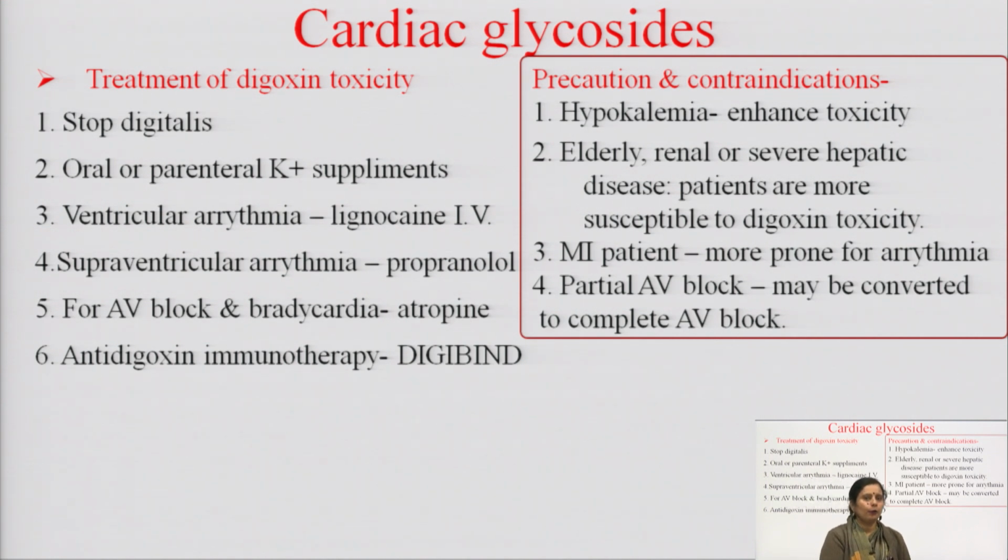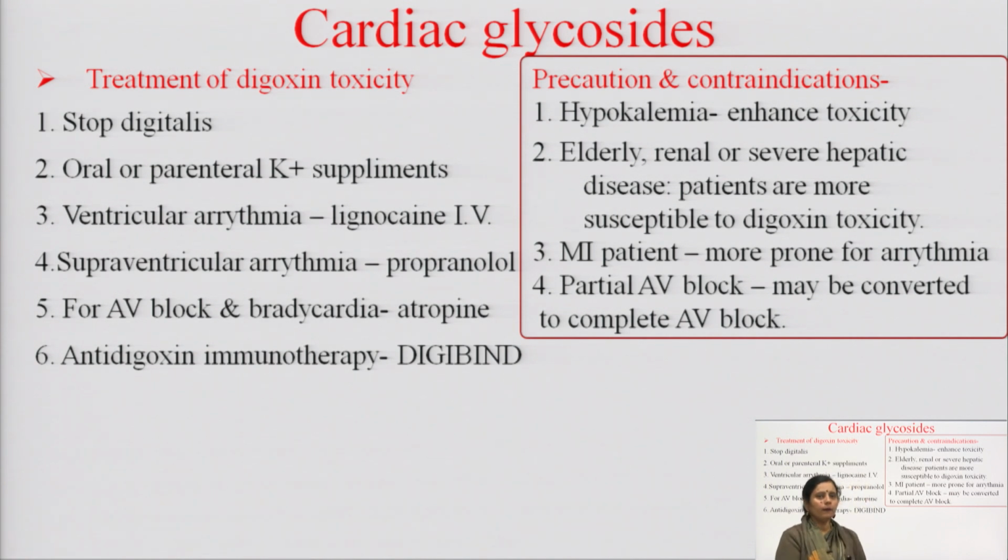Because if the hypokalemia condition occurs in the body, digoxin binds to the sodium potassium ATPase pump easily. Okay. So, we use oral and parenteral potassium supplement, so the binding of the digoxin is inhibited.